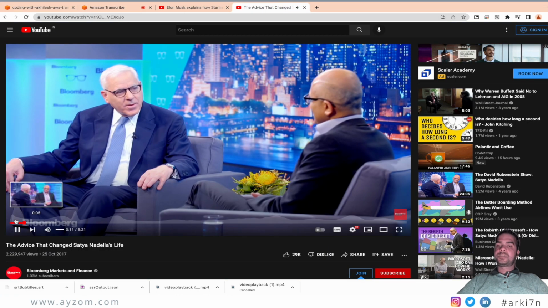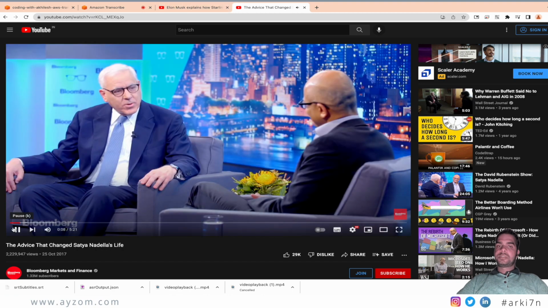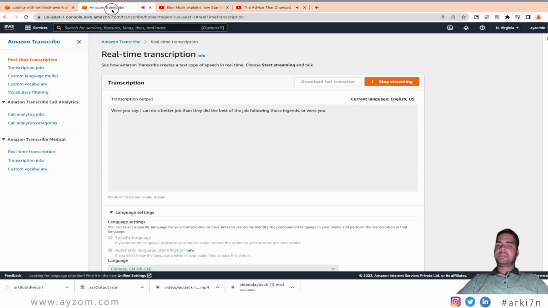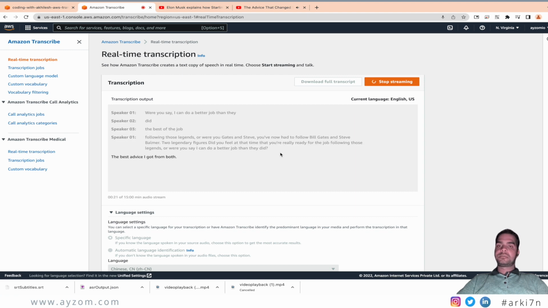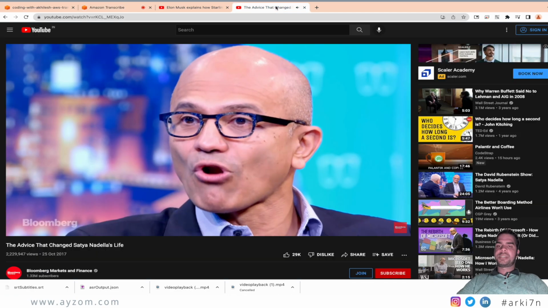So once you have chosen the particular options, here the real-time transcription will be able to detect the speaker as well, like speaker 1, speaker 2, and speaker 3 as well, based upon the sound variation and accent variation of the speeches or the conversations used in that particular video. So you see how Amazon Transcribe has been able to detect the things. So I'll just click on the stop over here as well.